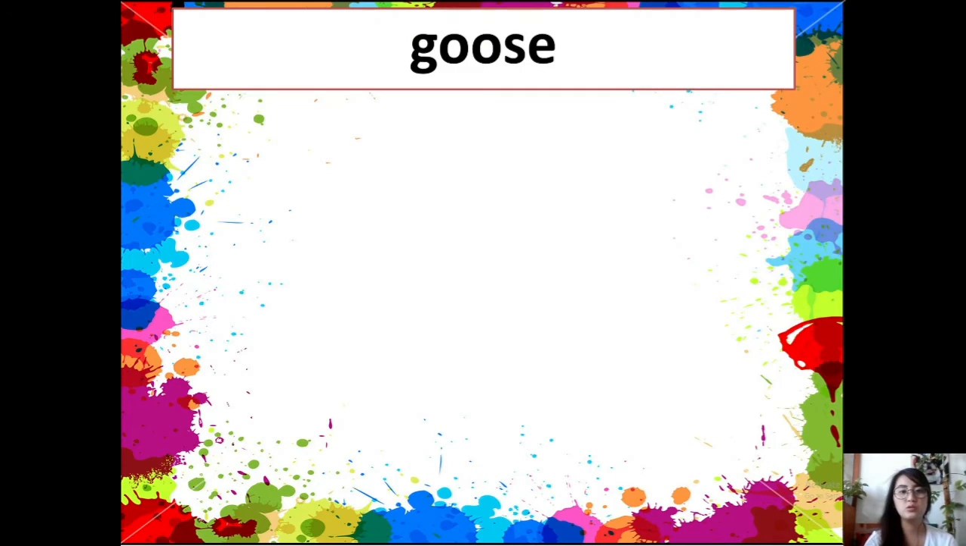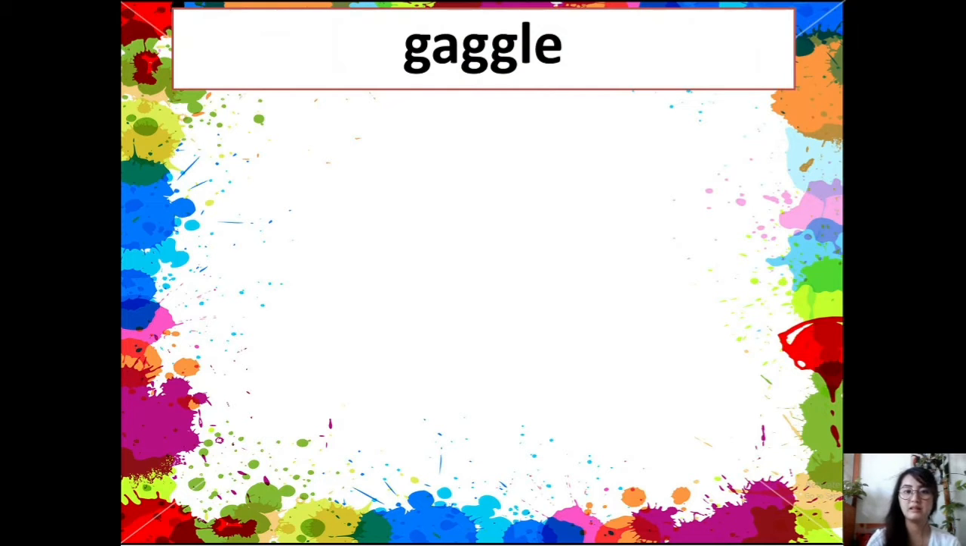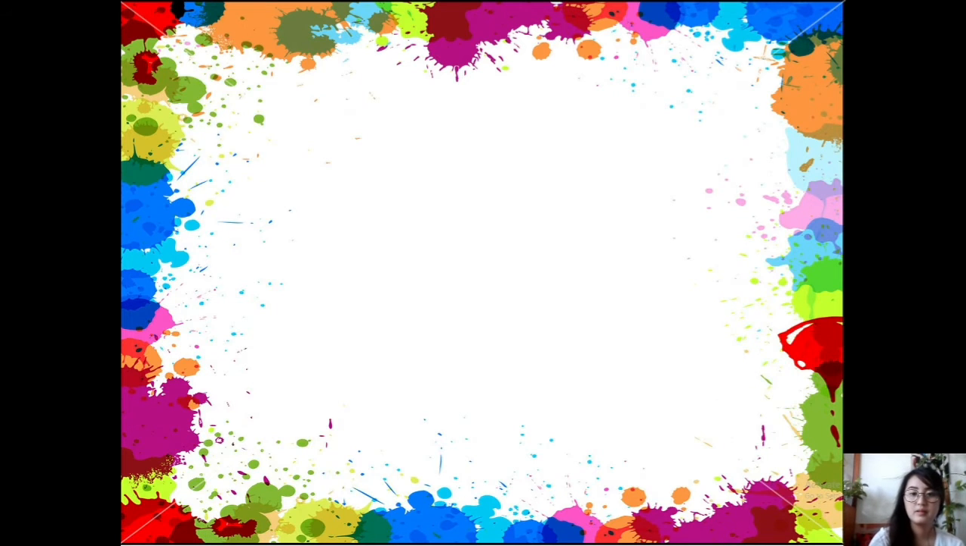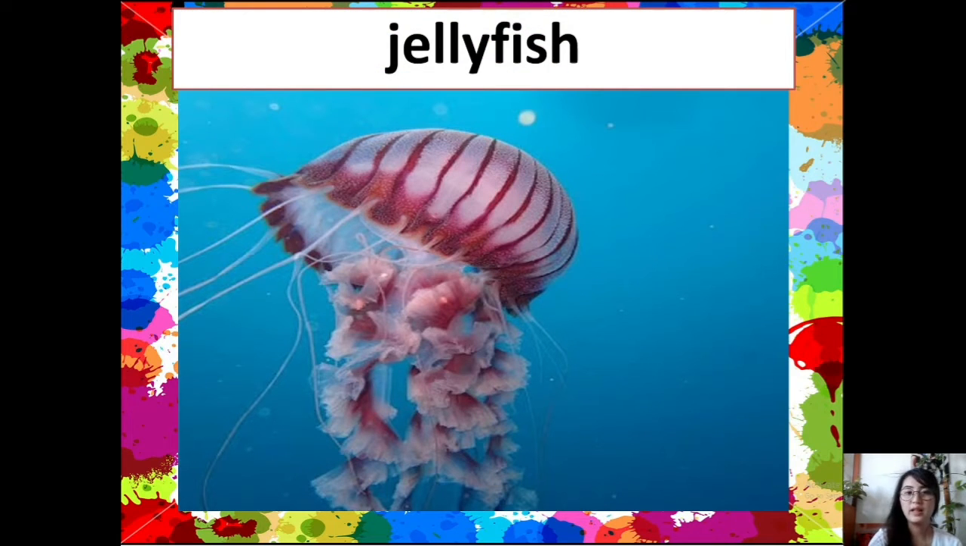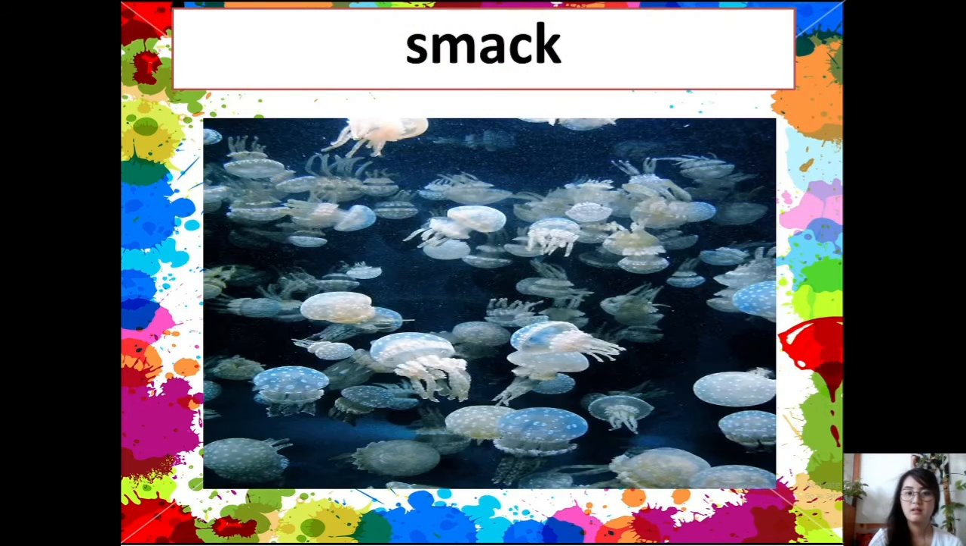Next, for goose. What is the collective noun for goose? We call them gaggle. For example, a group of geese is called a gaggle. A gaggle of geese. Next, we have jellyfish. The collective noun for jellyfish is called smack. A smack of jellyfish. A group of jellyfish or a smack of jellyfish.